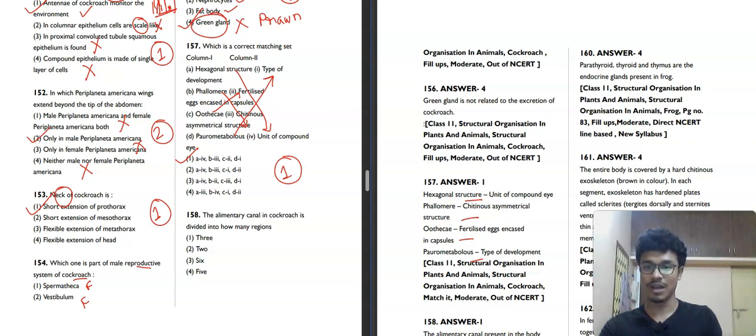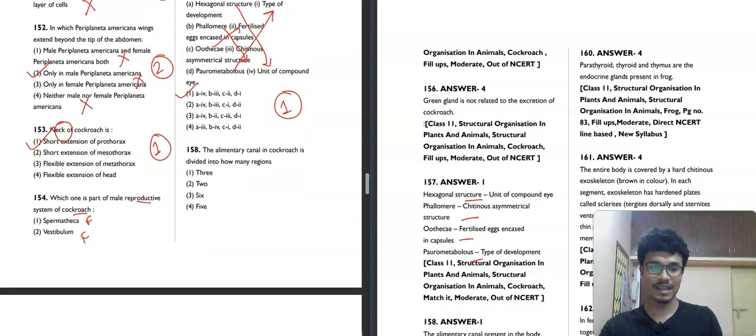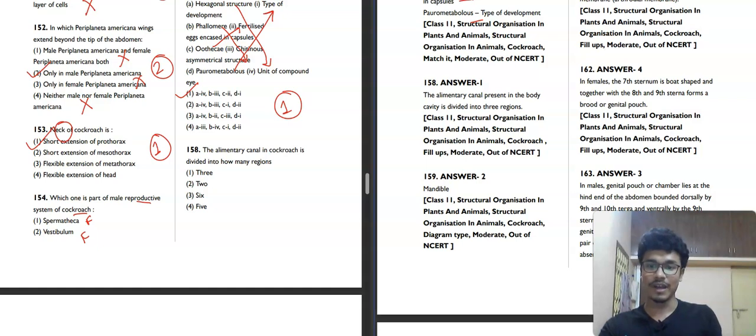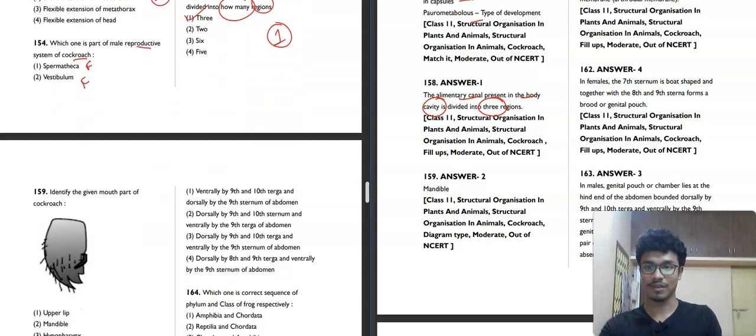Now moving towards the next question, that is 158. It is asking into how many regions the alimentary canal in cockroach is divided. 3, 2, 6 or 5. The alimentary canal present in the body cavity is divided into mainly 3 regions. So the first option will be our correct answer, foregut, midgut and hindgut, for this question.